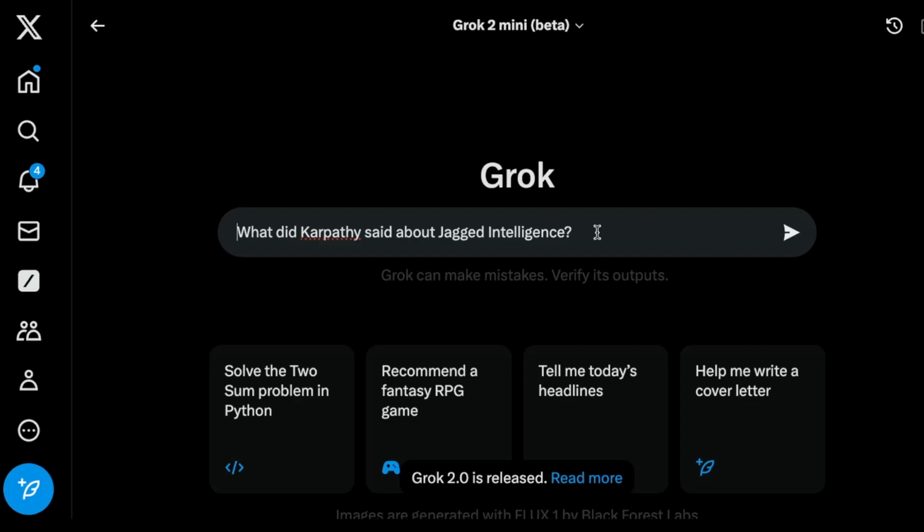I mean, if Grok has access to Twitter and Twitter's posts, it should be able to give me something that's interesting and should give me the relevant information that I want. So I'm very curious about what it is going to respond here because I think this is the type of search queries that Grok should be able to handle very easily.